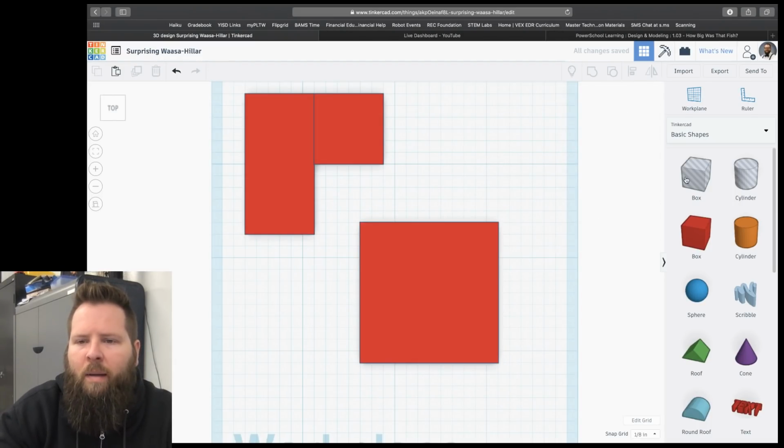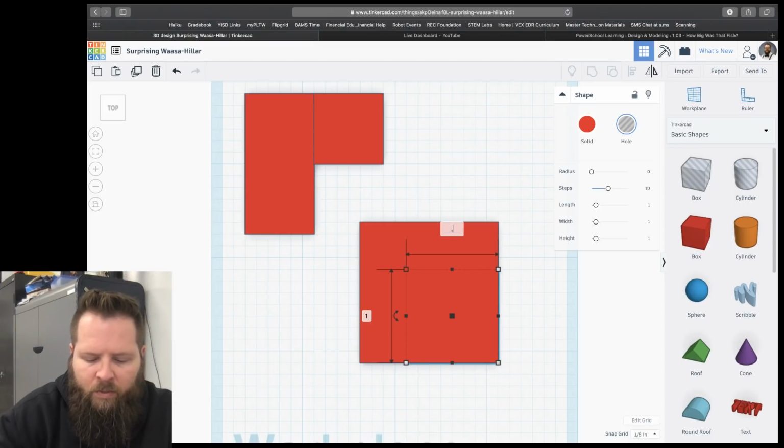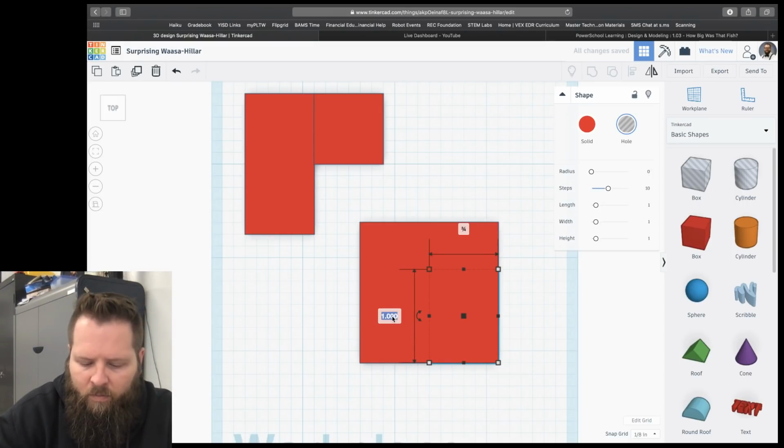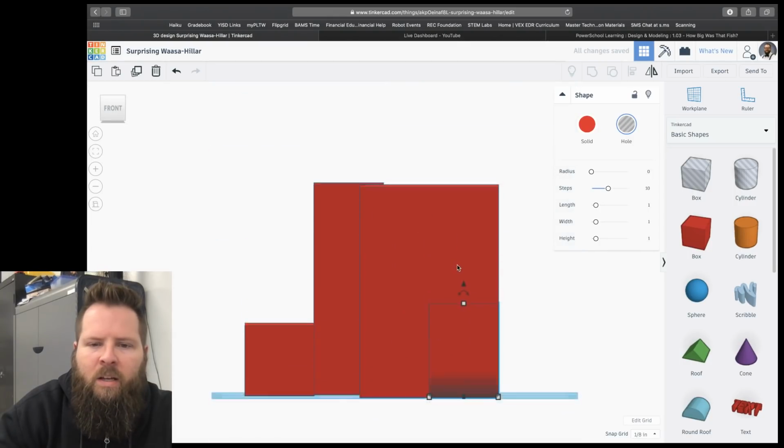So I'll grab a little hole, and I'll bring it over here. Now I happen to know that from there that's 3/4 of an inch, so 0.75, and then right here 0.75, enter. Now notice it doesn't look gray, but that's because it's only 1 inch tall.